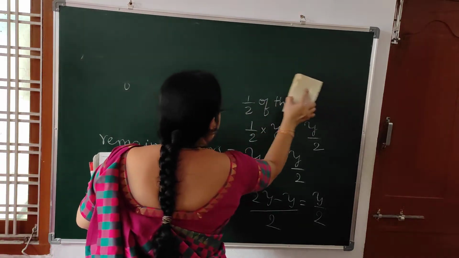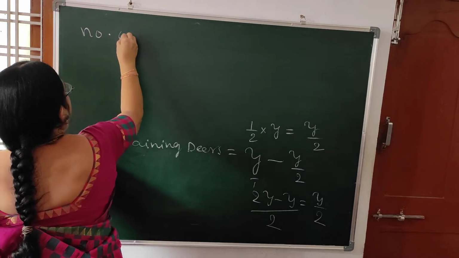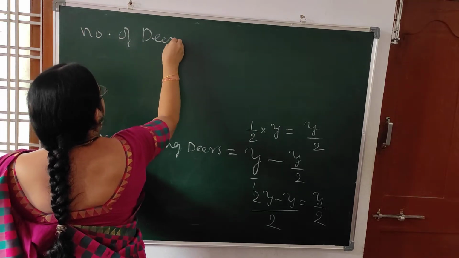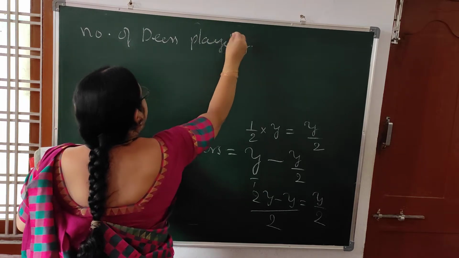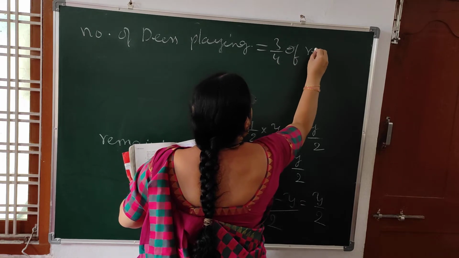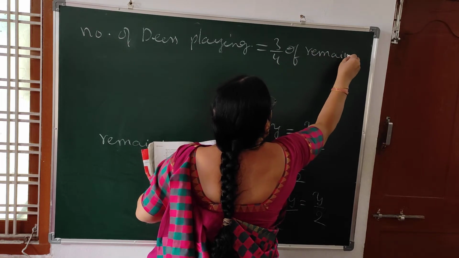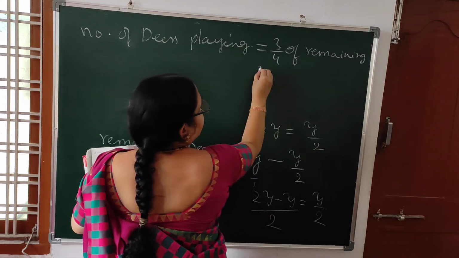So number of deer playing is how many? He said 3/4 of remaining. Remaining how many? y/2.